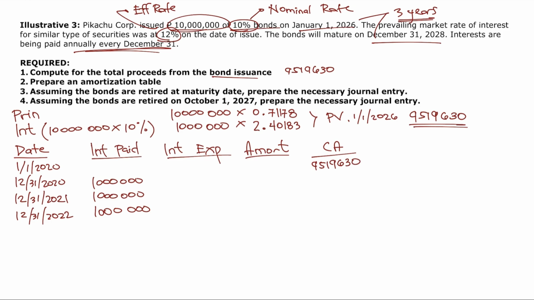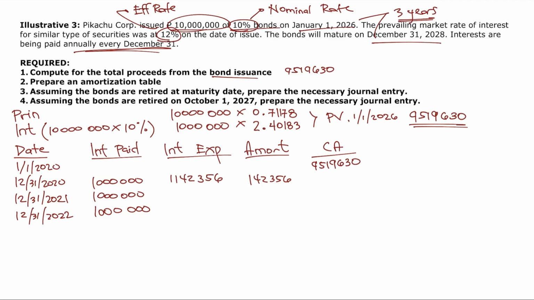So, paano compute? Yung interest expense, sabi natin kanina sa part 1, carrying amount beginning times effective rate. So, 9,519,630 times 0.12, interest expense for the year 2020 is equal to 1,142,356. Okay? Difference of interest paid and interest expense will be the amortization, and that's 142,356. This is a discount, no? Kasi effective rate is higher and present value is lower.